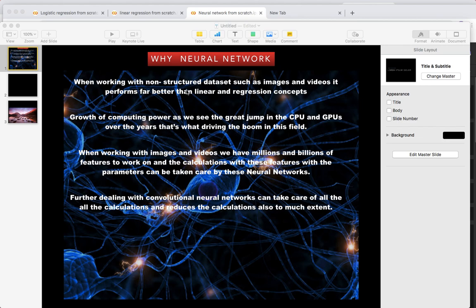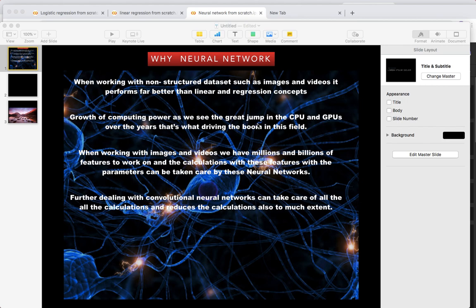When working with unstructured data sets, as we saw in the last video, especially when we have images and videos, we have a lot of features. These pixels constitute millions and billions of features, and that involves a lot of calculations, and a dot product cannot simply handle this. That's why we use this neural network concept. With images, we have millions and billions of features.